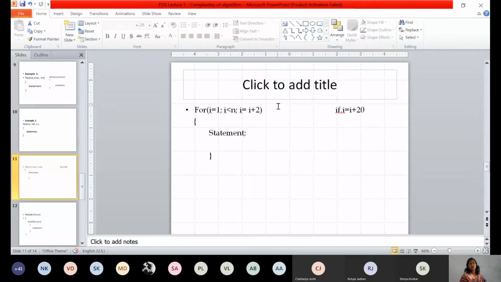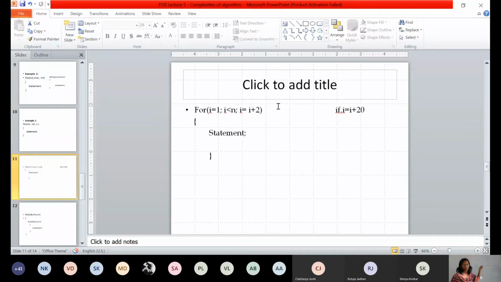Now you want to find out how many times this particular for loop will be executed. So if a question is asked like this, you need to take some value for n. Let us assume that the value of n is 10. By taking the value of n as 10, let us try to trace this for loop. Initially the value of I equals 1. Is 1 less than 10? Is that true or false?